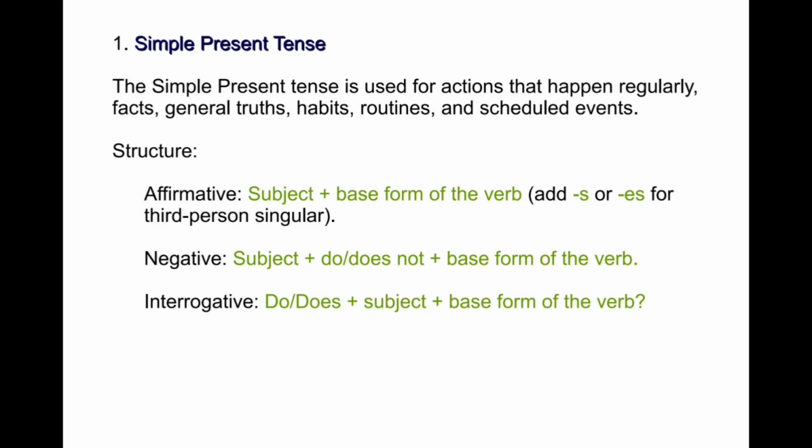Simple present tense structures. Affirmative sentence: subject plus verb, adding s or es for the third person singular. Negative sentence: subject plus do or does not plus the base form of the verb. Interrogative sentence: do or does plus subject plus the base form of the verb.